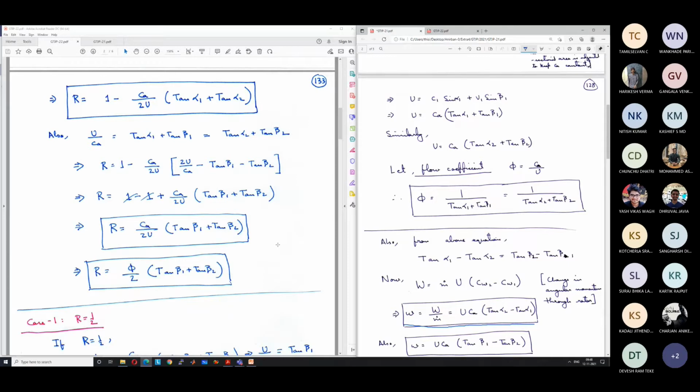Any questions here? We will see what is the implication of this expression for different cases of R. Any questions?